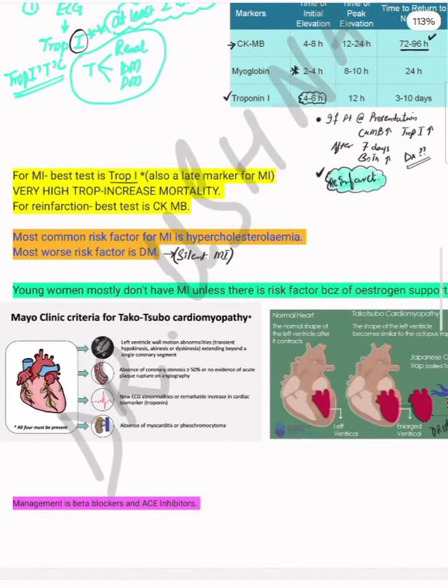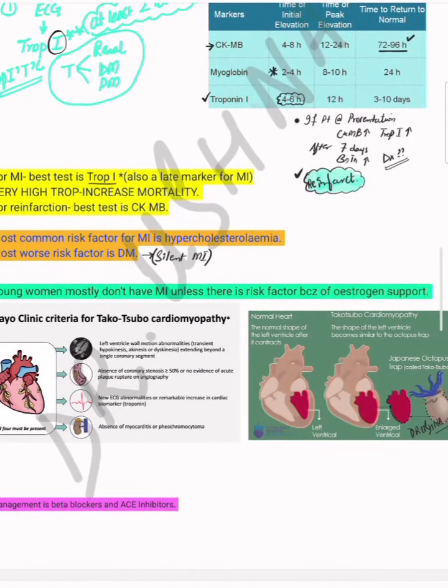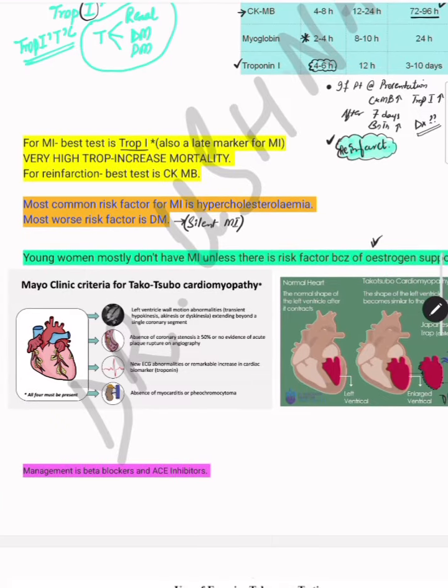Then young women mostly don't have MI. This is a perk of being a young woman, unless there is a risk factor, because of the estrogen support. Estrogen basically has a protective role in MI. This is additional information.